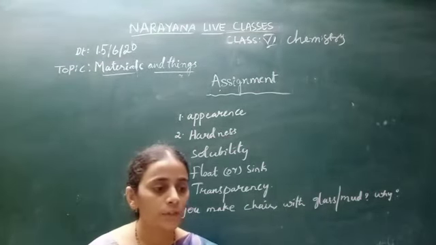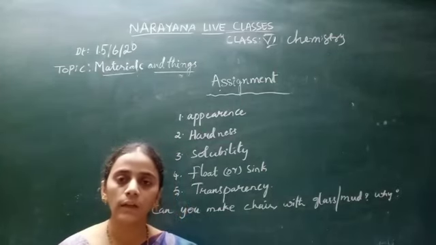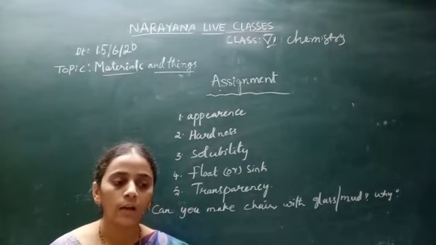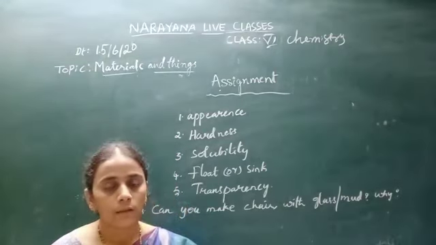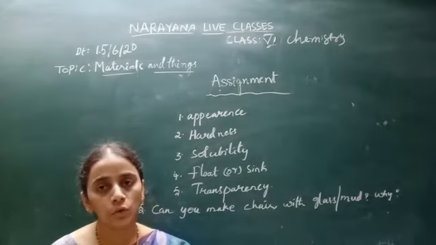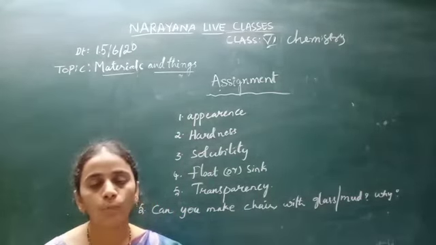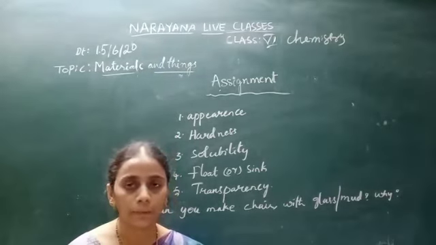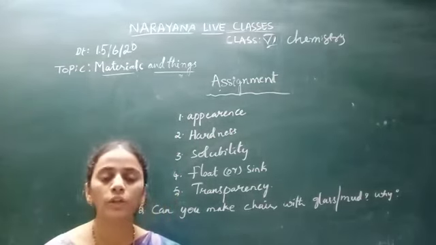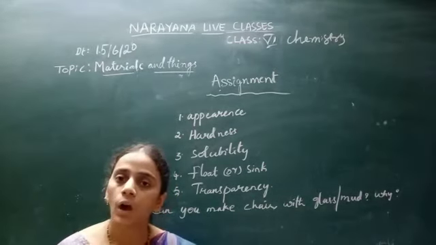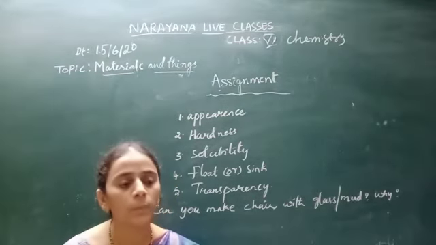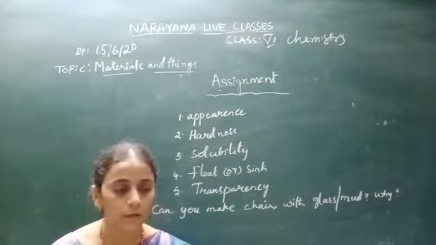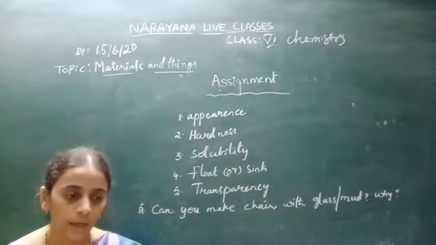The first 2 options are book and notebook. It is very clear that book and notebook are made of paper. There is no other material used in the preparation of book and notebook. So the answer is option C, table. In the preparation of a table we may use wood, we may use plastic, we may use glass, isn't it? So the answer to this question is table.